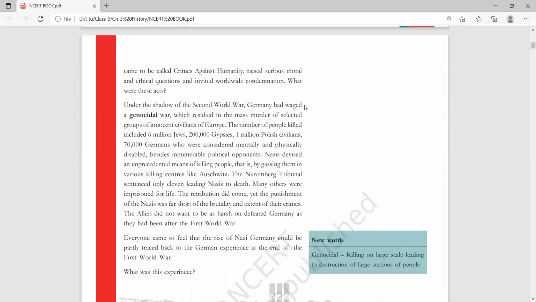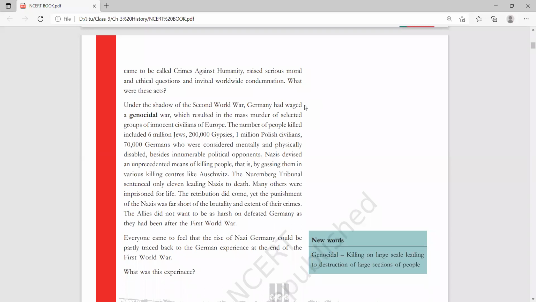Now, dear student, under the shadow of the Second World War, Germany had waged a genocidal war. Genocidal means killing of people on a large scale. It resulted in the mass murder of selected groups of innocent civilians of Europe. It was estimated that the number of people killed included nearly 6 million Jews, 2 lakh gypsies, 1 million Polish civilians, and 70,000 Germans who were considered mentally and physically disabled.